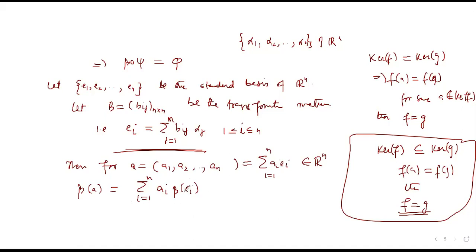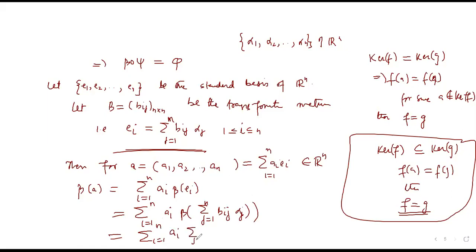But beta is defined on the basis alpha j's, but we can convert it via this formula. This is equal to summation i runs from 1 to n ai beta of summation j runs from 1 to n bij alpha j. Now since beta is linear, this should be summation i runs from 1 to n ai summation j runs from 1 to n beta ij multiplied by beta of alpha j.